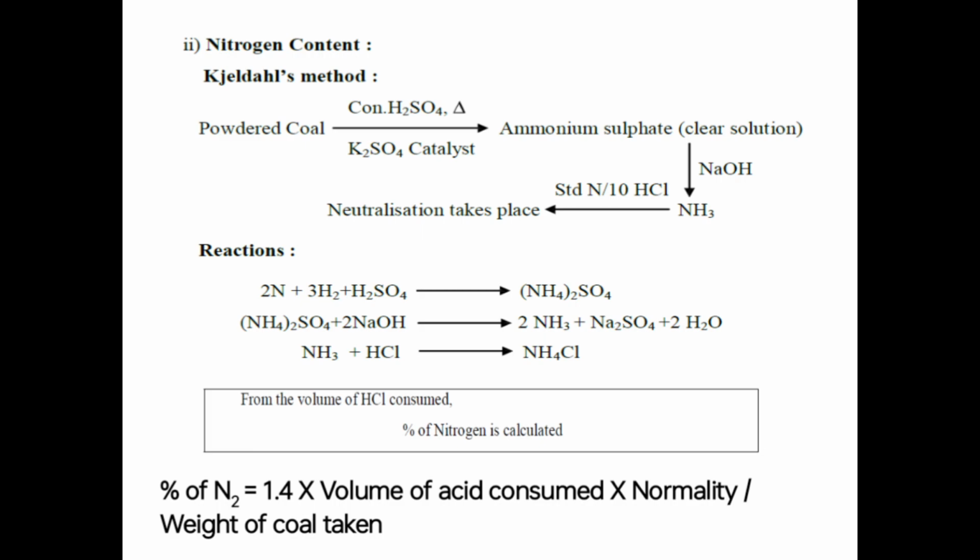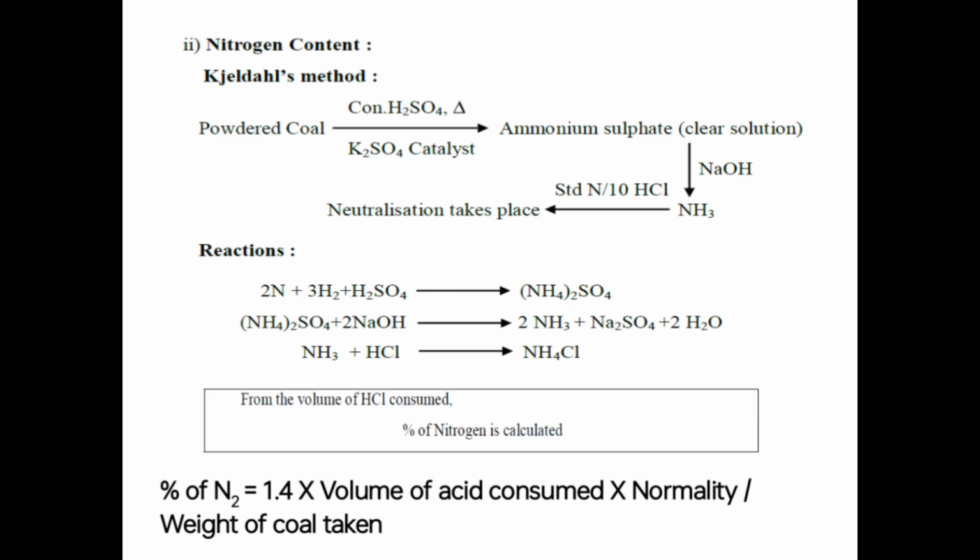Nitrogen content, by the Kjeldahl method. Powdered coal is reacted with concentrated sulfuric acid in the presence of K2SO4 catalyst to form ammonium sulfate as a clear solution. In the presence of sodium hydroxide, it gives ammonia, which is then reacted with standardized N divided by 10 HCl, and neutralization takes place.